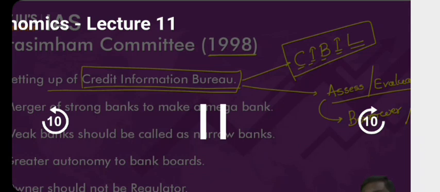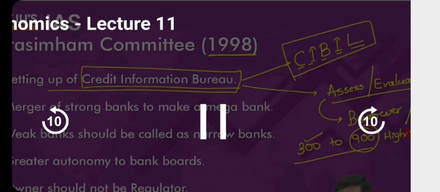So what will happen is we'll keep on creating non-performing assets, NPAs, in the market. So we have created a new system. We will find out whether the person taking the loan is a good borrower, whether he has credit worthiness or not. We provide a score to them. Just like UPSC will provide scores to you, even CIBIL will provide scores to you. The CIBIL scores are in the range of 300 to 900, 300 being the lowest and 900 being the highest.